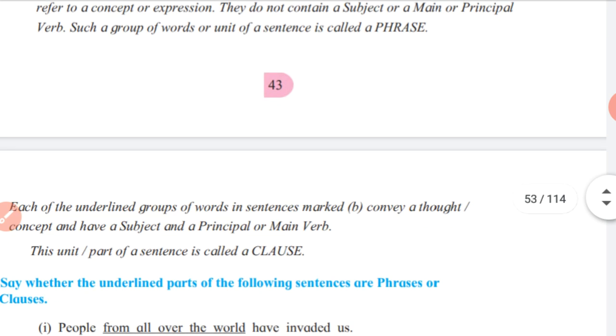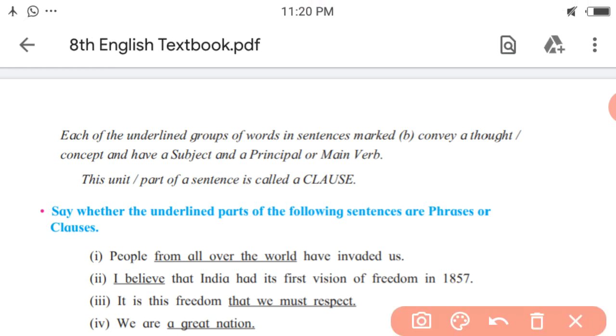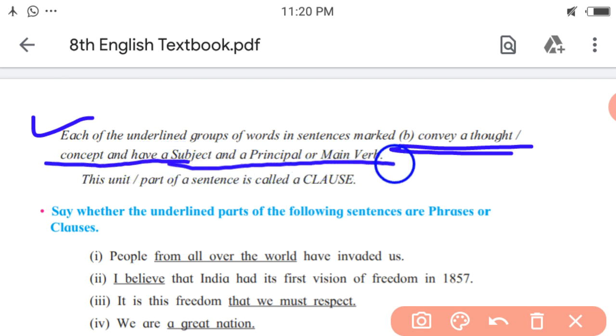So let us see the definition of clause over here. Each of the underlined groups of words in sentences marked B conveys a thought or concept, and has a subject and a principal or main verb.